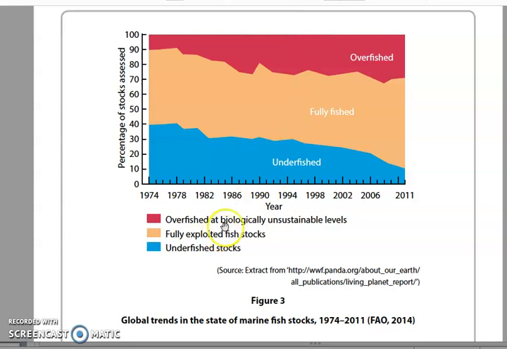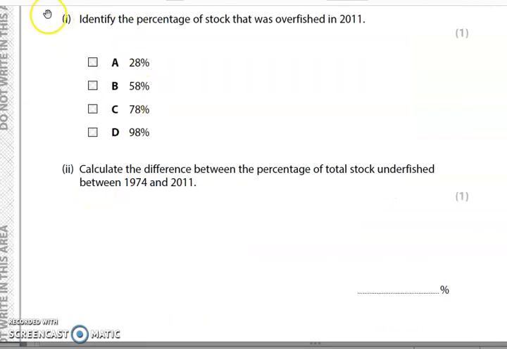So if we look at the changes, here's underfished. In 1974, it was around 40%. In 2011, you take your ruler across to have a look at what that is, and you take away the little number from the big number, and that would give you your answer. So have a go at that now.